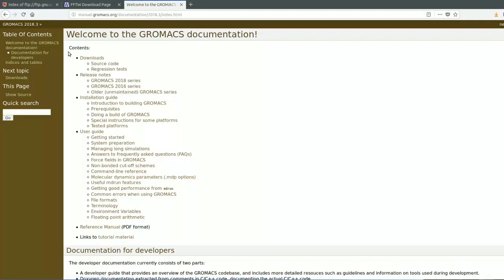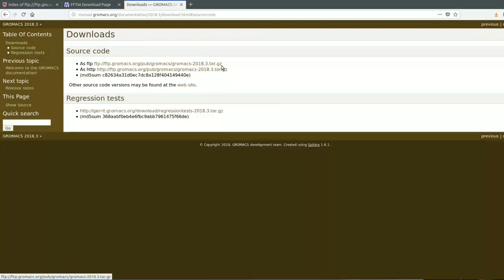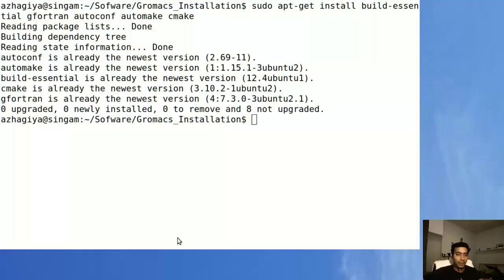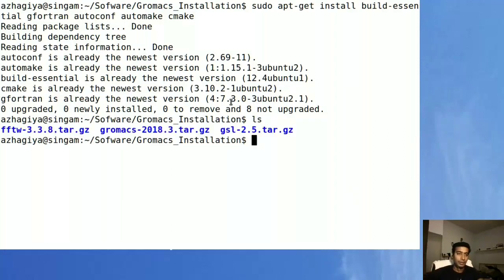You can go into the download source code section and get the latest version of gromacs. I already downloaded all these files in this particular folder. Then the first step is to install the GSL library.